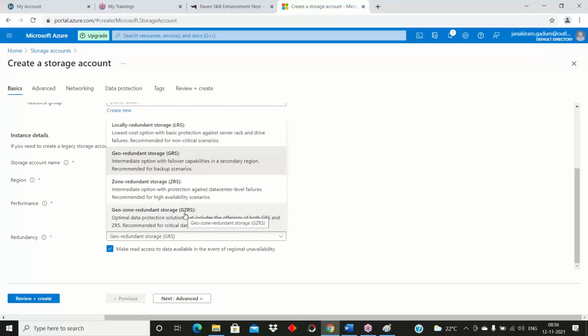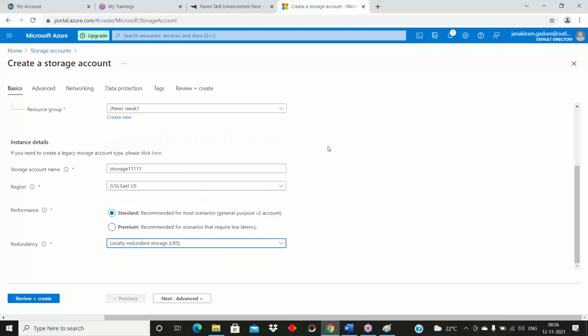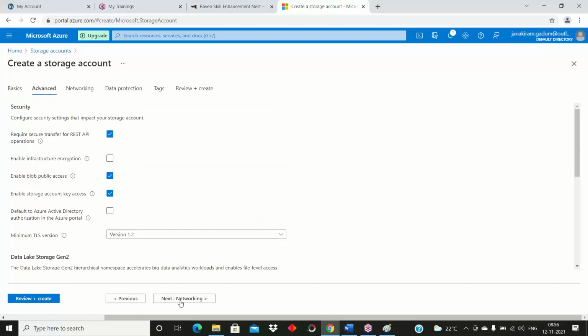So far I am using LRS. LRS is the cheapest in the redundancy services. Next, the advanced tab. Here, see, require secure transfer. This is the secure information.